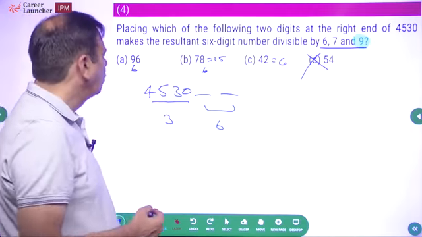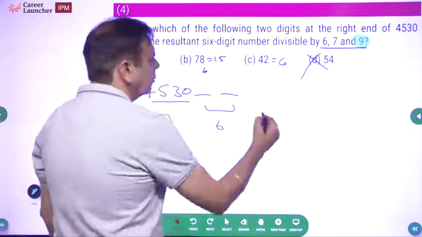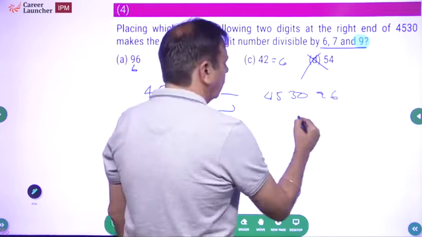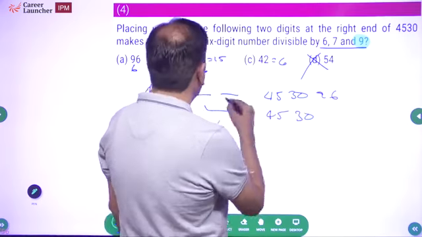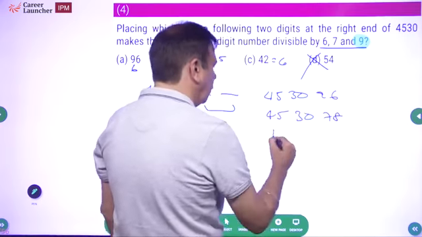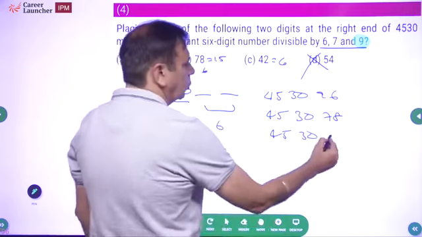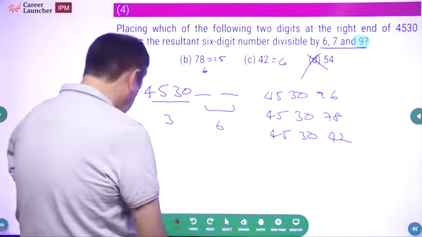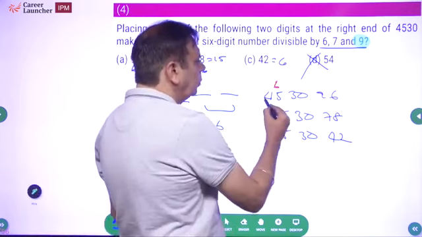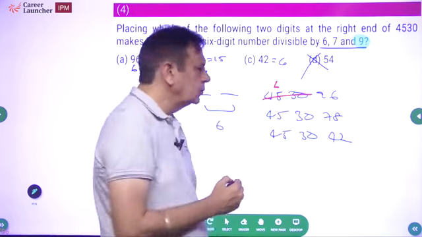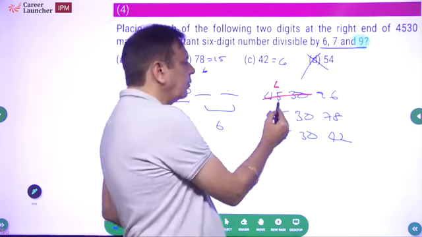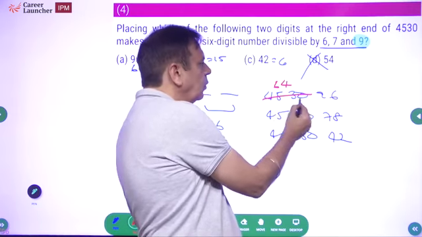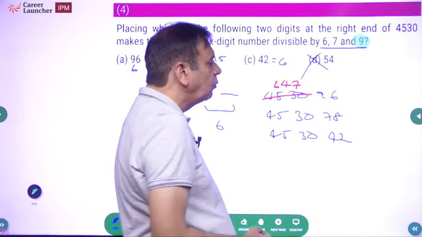So what do we have? Your option will be either 4530 96 or 4530 78 or 4530 42. One of these. Start checking for 7. 7 6 are 42. 33, sorry. 7 6 are 42. You will have a remainder of 3 out here. 33. 7 4 are 28. 57, 7 7 are 49. I have a remainder of 1.